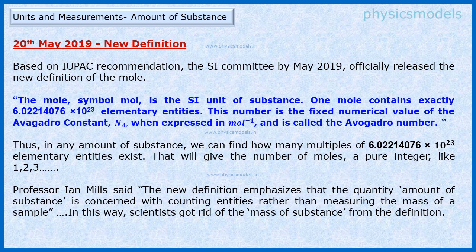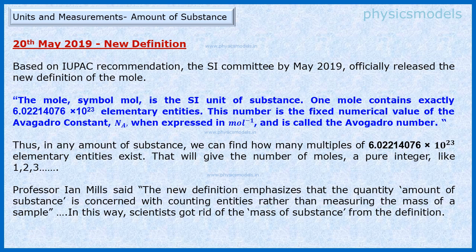We now arrive at the D-Day, 20th of May 2019, when the SI committee officially announced the new and latest definition of the mole. And if you see this definition, it says that 1 mole contains 6.022140076 into 10 to the power 23 elementary entities.